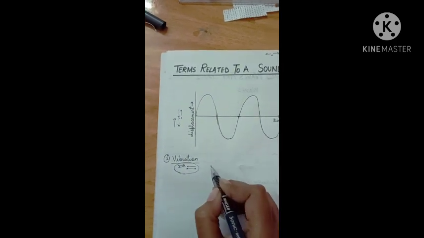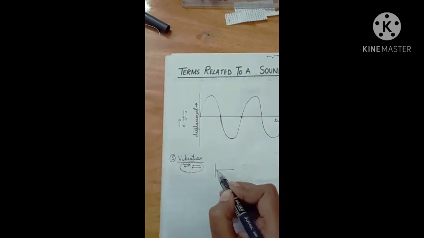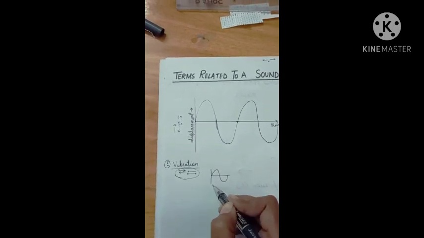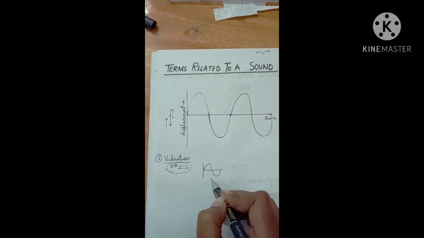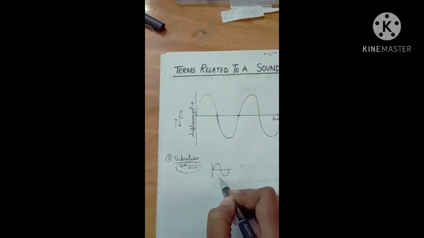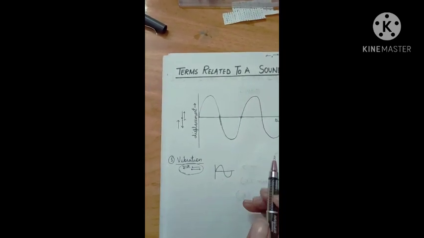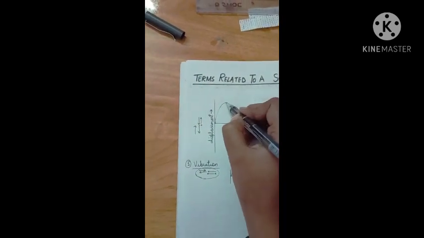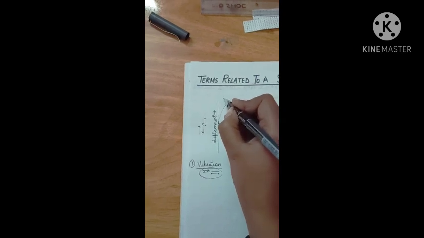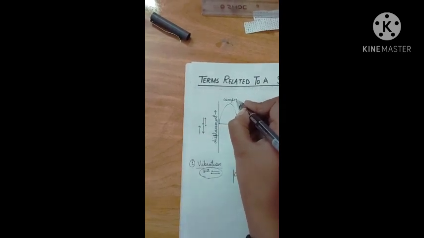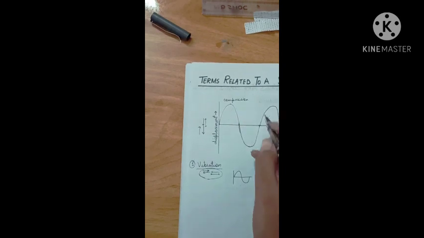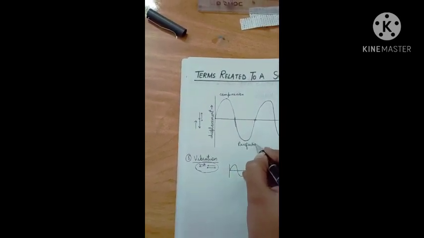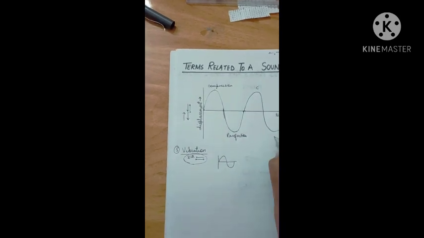If I make one vibration, it is like this. This is one vibration and this is one complete wave. And next, this is the compression, and this is rarefaction.